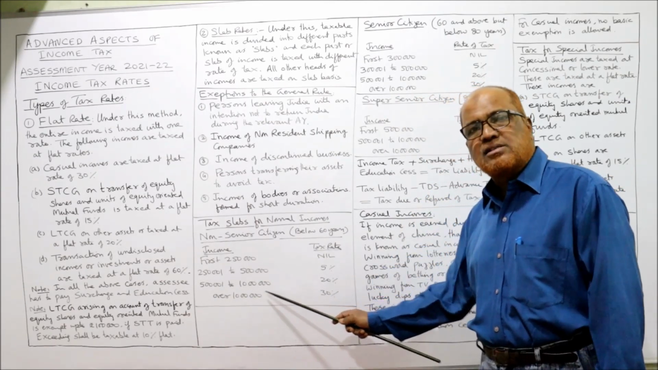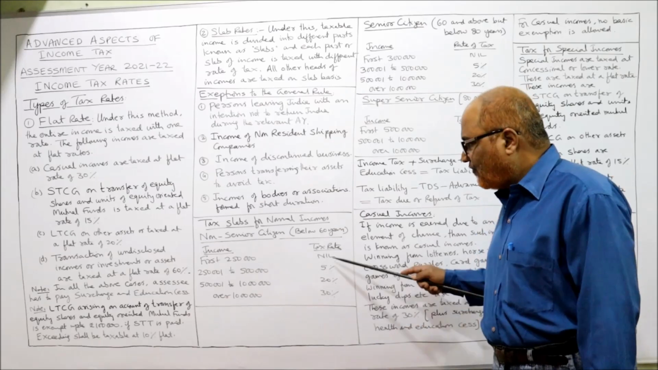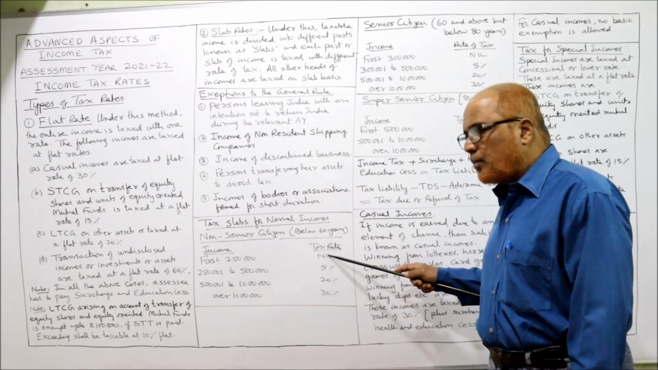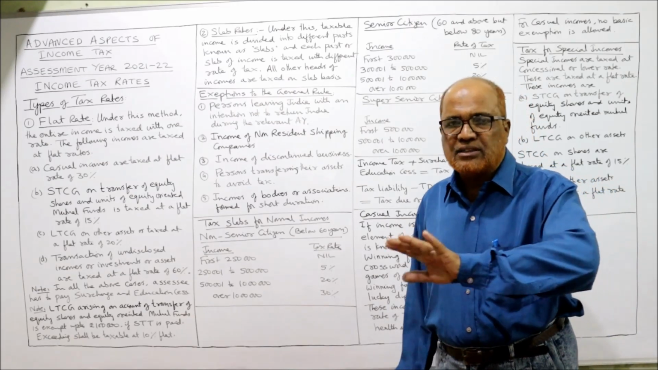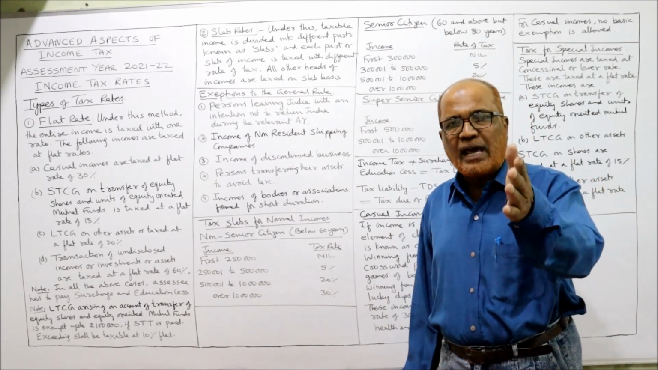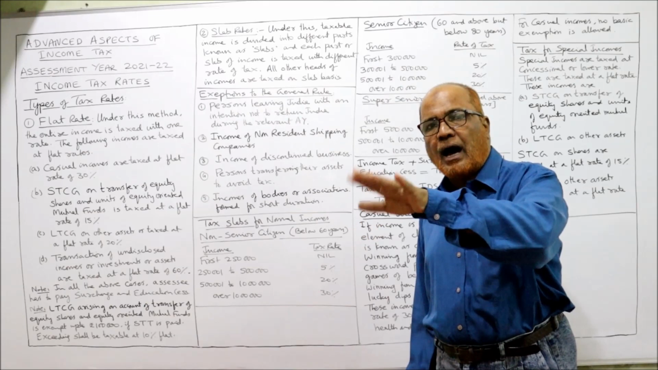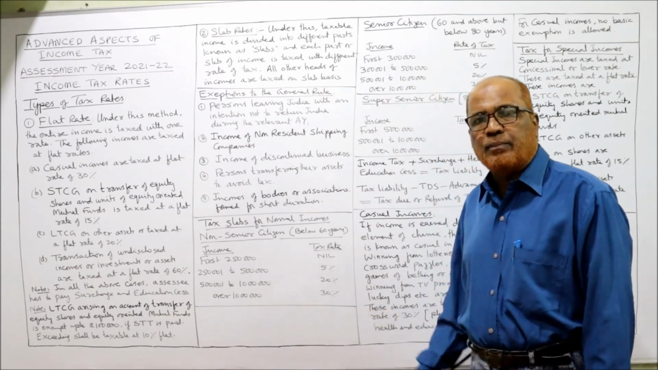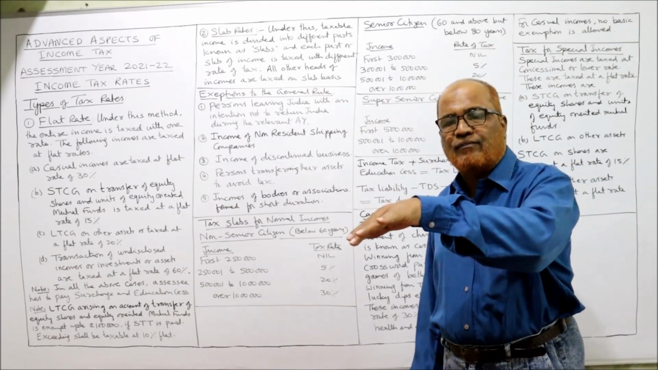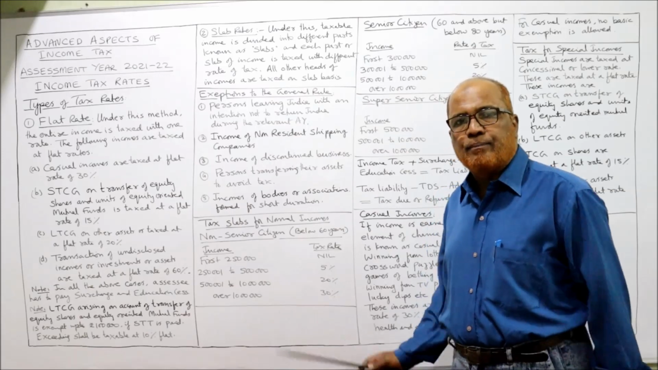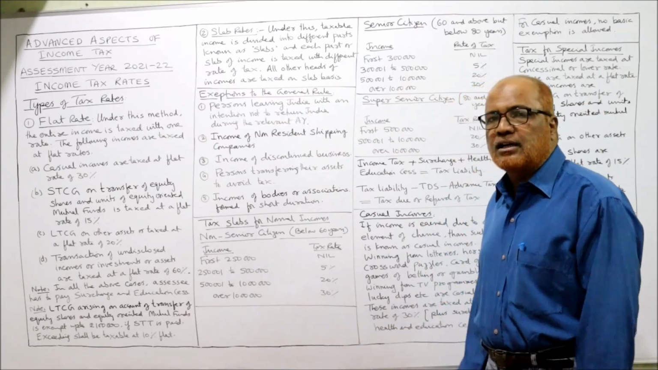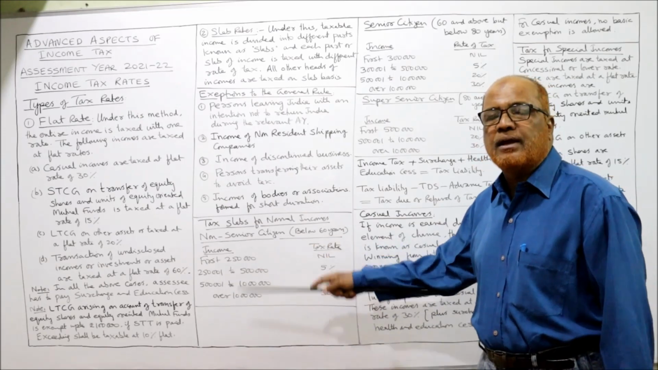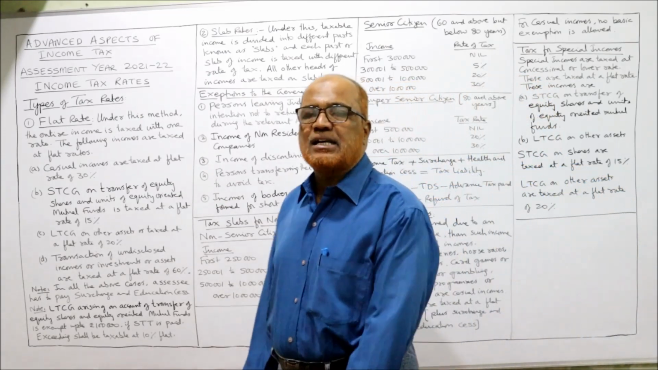Over 10 lakh rupees, 30%. So 4 slabs are given: 0%, 5%, 20%, 30%. Up to 2,50,000, no tax. 2,50,000 and above, up to 5 lakh rupees, it is 5%. 5 lakh and above, up to 10 lakh, it is 20%. Over 10 lakh rupees, it is 30%. These are the slabs applicable to non-senior citizen.